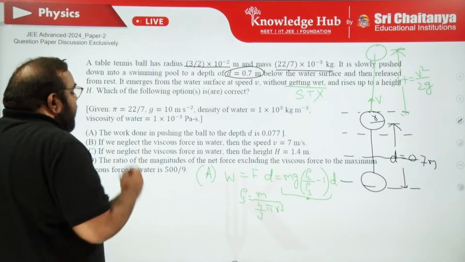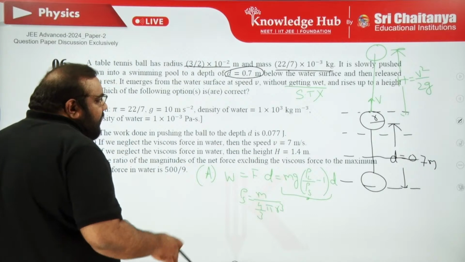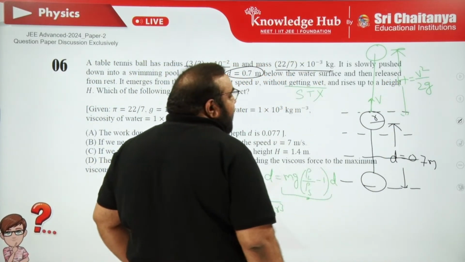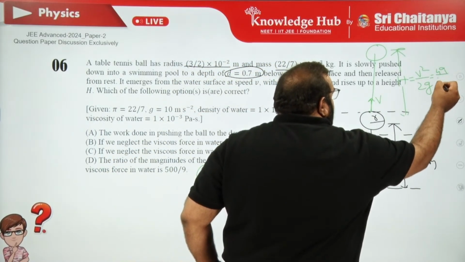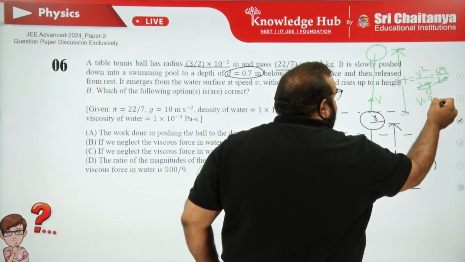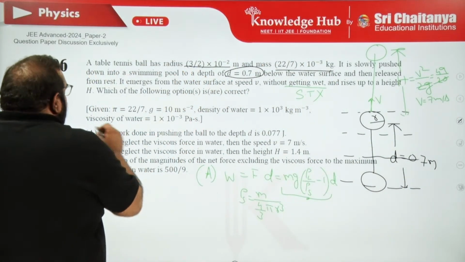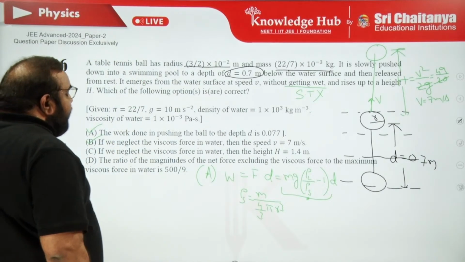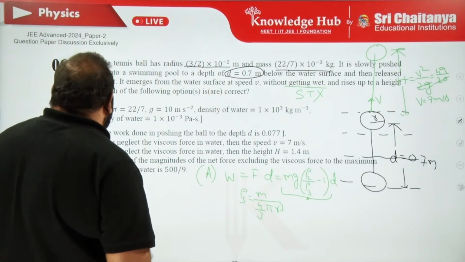And second option, if you neglect the viscous force in water, then the speed is, let me check that. From this case we can say the height that can be risen by the body is 49 upon 20, then 20 gets cancelled, V is equal to 7 meter per second. So the second option is also correct, B. First option also you could get correct by substituting these values. Second also correct. If you neglect the viscous force, then the height is wrong, because that could be 49.